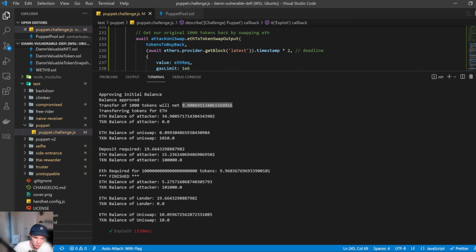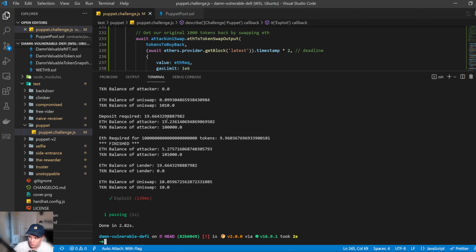And also because it's not a perfect 100% ratio. We then transfer the tokens for ETH, so we then have nearly 35 ETH, and the token balance of the attacker, because we deposited the 1,000, is now 0. Similarly, the Uniswap address now has a ratio of 0.099 ETH to 1,010 DVT.